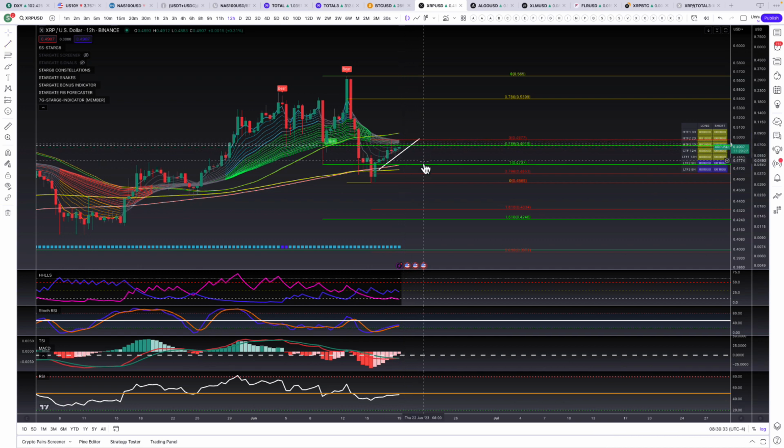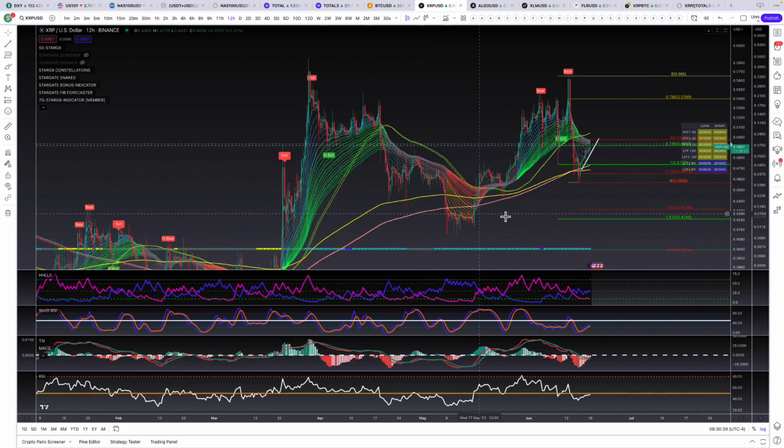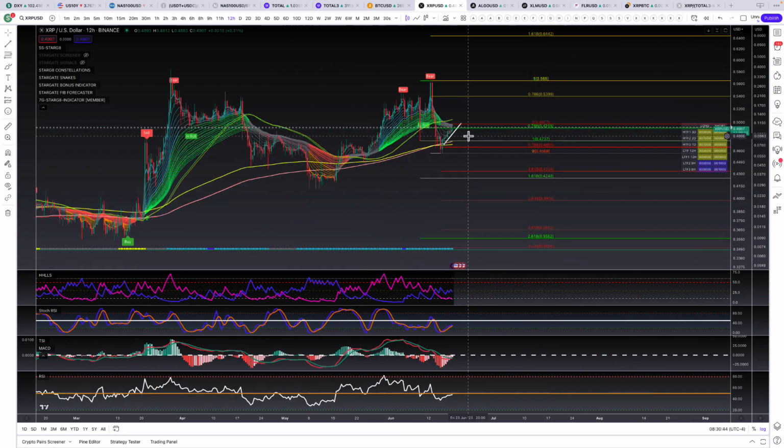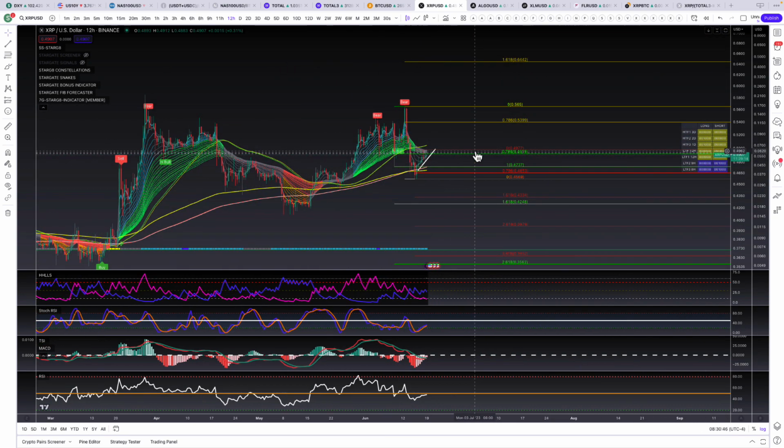So if we do pull back down, I want to see 0.4733 hold, 0.4750. That's where the 12-hour 200 moving average is, acting as support. Definitely key right there. And for us to get out of the woods here, I want to see us reclaim 50 cents. I want to see us get it back above 0.5050 for XRP.